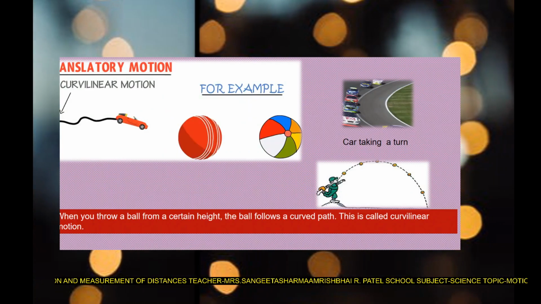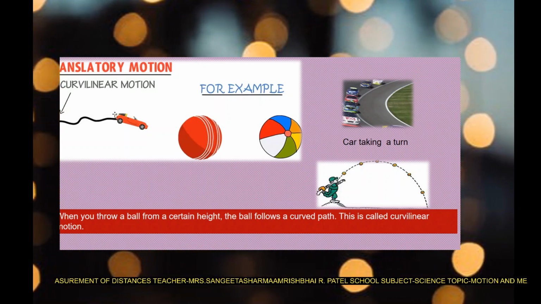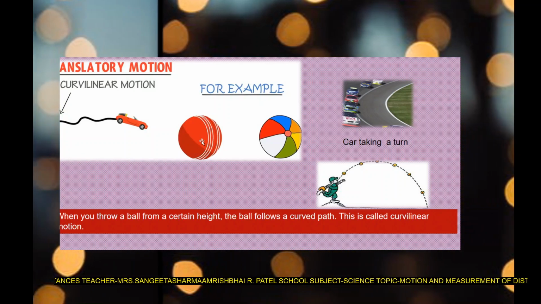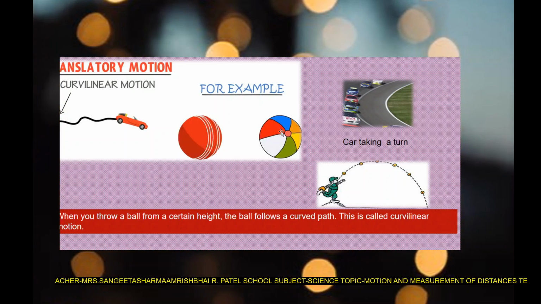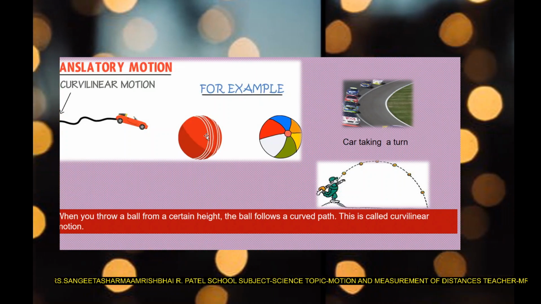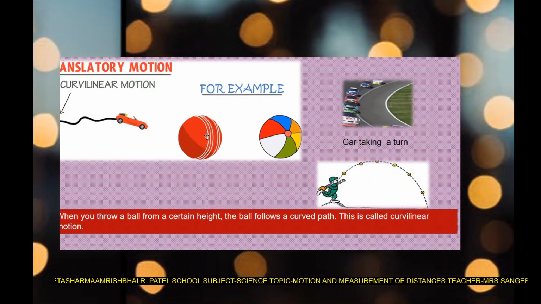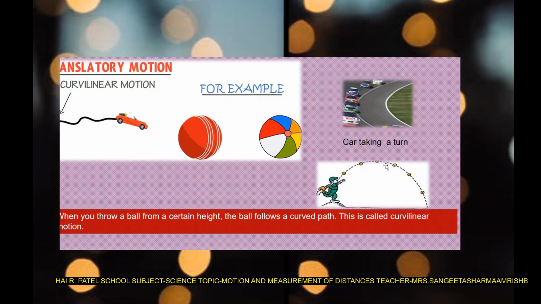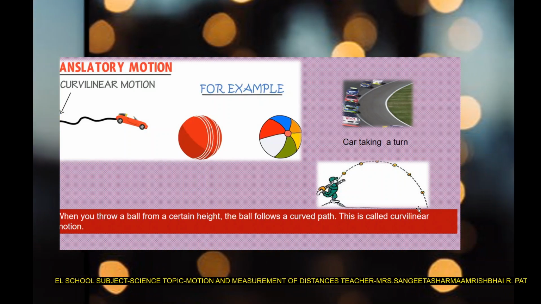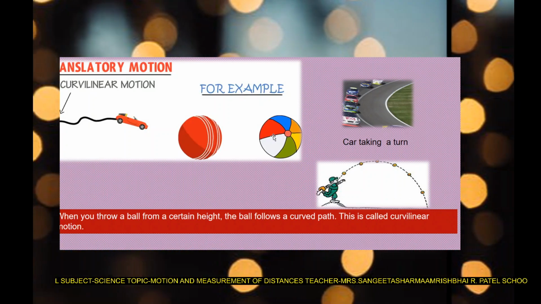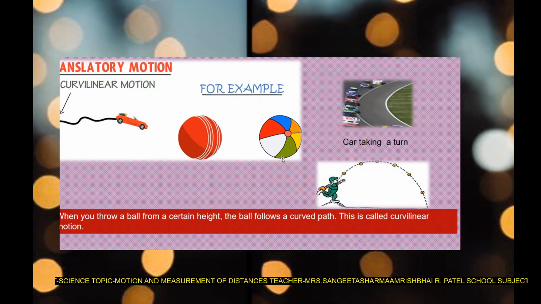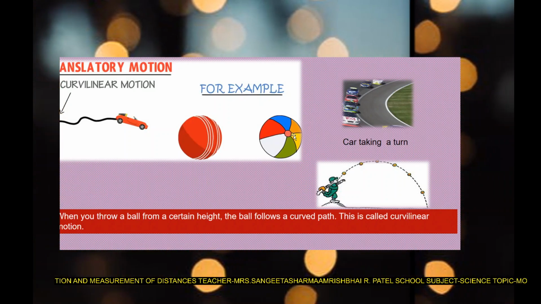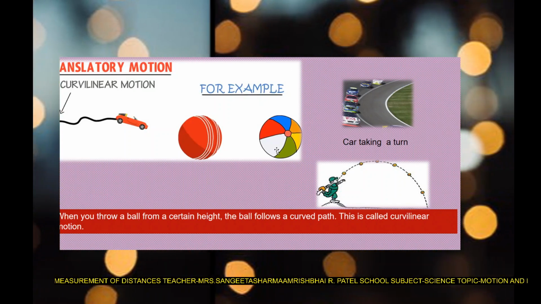Now, again in the next slide we can see the curved path. This car is moving on the curved path, or we can see the example of the ball when you are throwing the ball. When you are playing cricket and you are throwing the ball, you can see the ball is following this kind of path, that is a curve, and this is called curvilinear motion. When you are kicking the football, again the football is following a curved path, so that motion also comes in the category of curvilinear motion.